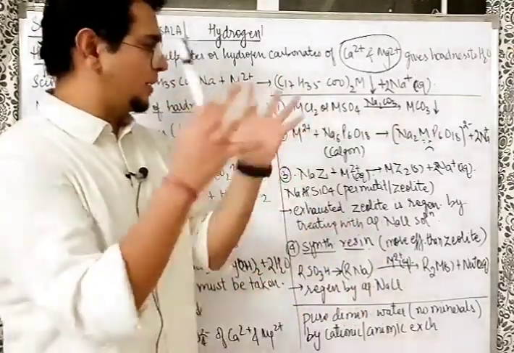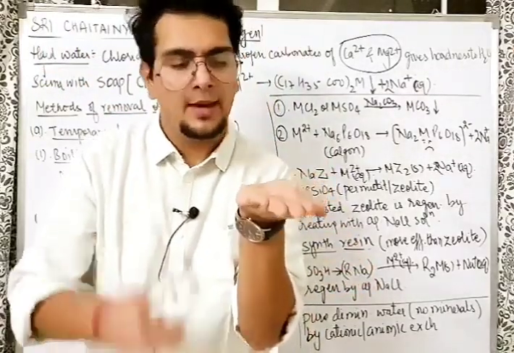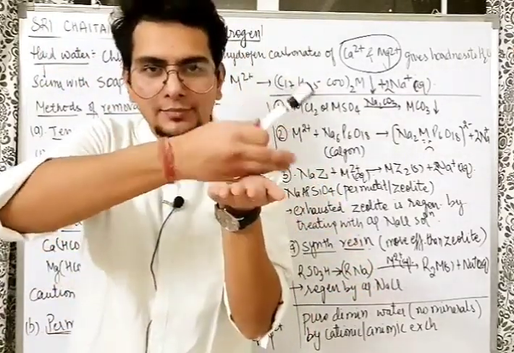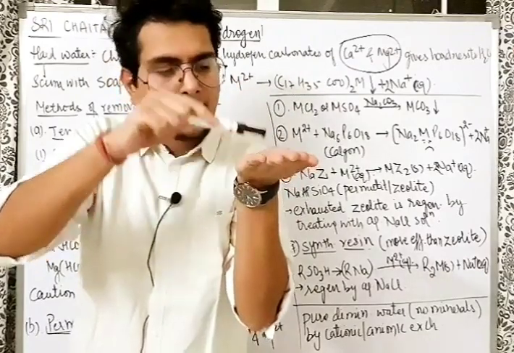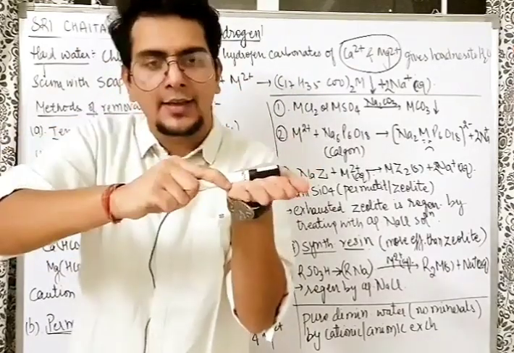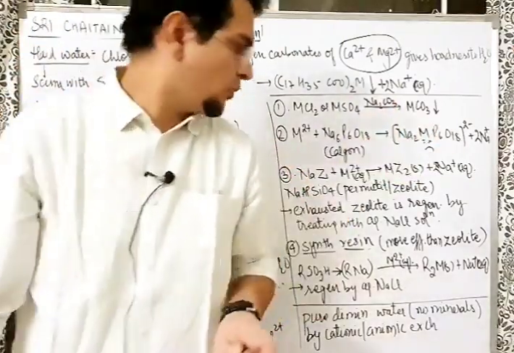Sir, how does that happen? I am not able to imagine. Simple. Imagine my hand is zeolite. Pass hard water through it. On this I have a zeolite coating. Pass hard water. So Ca2+ will react with the zeolite and stay here, and the water will go and take the Na+. Nice, awesome, no problem.